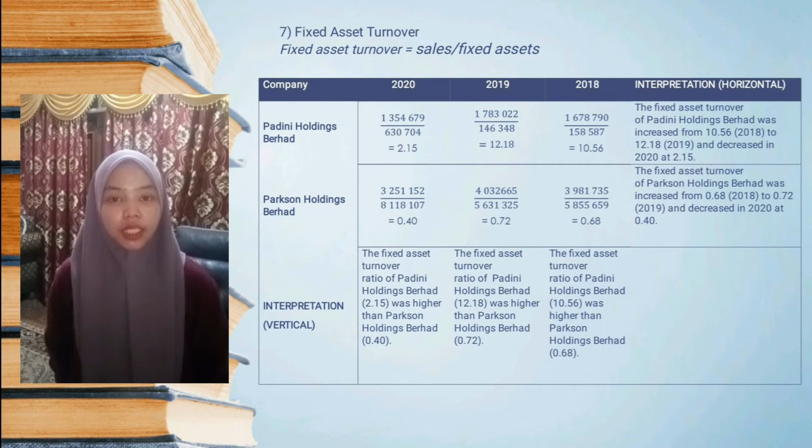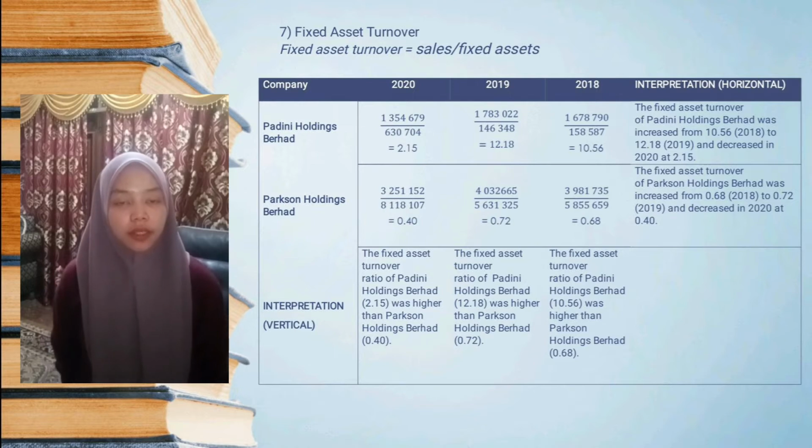The formula for fixed asset turnover is sales over fixed assets. For Padini Holdings Berhad, the fixed asset turnover increased to 10.56 in 2018 and decreased to 2.15 in 2020. For Parkson Holdings Berhad, the fixed asset turnover was 0.68 in 2018 and decreased to 0.40 in 2020.